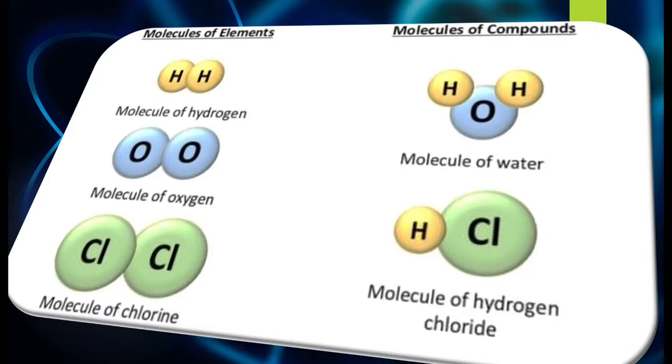Molecules of hydrogen means there will be the same types of atoms in the element. And when we talk about compounds, you will have different elements mixed together to form a compound, like the molecule of water, like the molecule of hydrogen chloride.